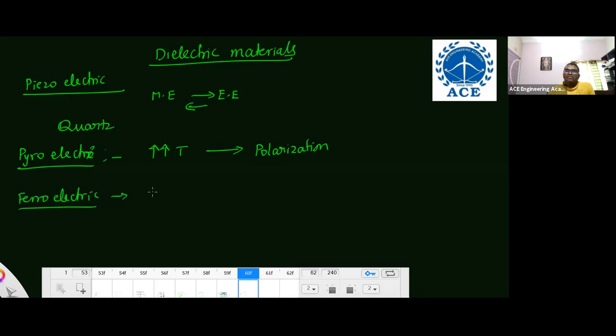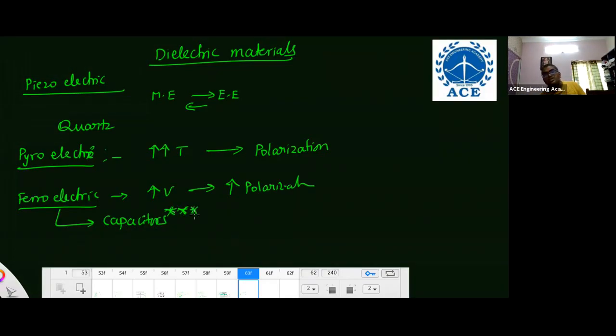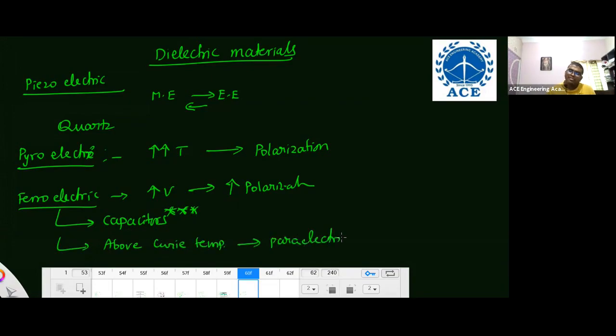Then ferroelectric material is important. By increasing the applied field or voltage, polarization increases. So ferroelectric materials are used in capacitors. Very, very important. A ferroelectric material is similar to a ferromagnetic material; it depends on temperature also. Above the Curie temperature, it converts into paraelectric.